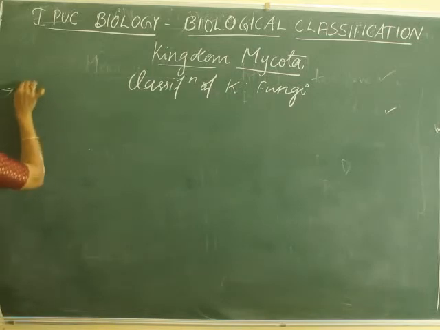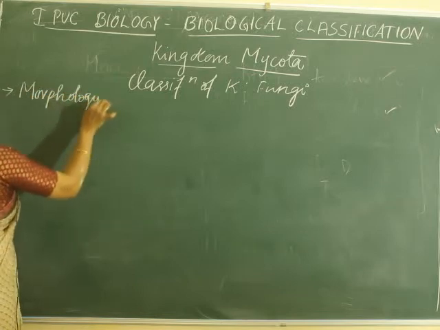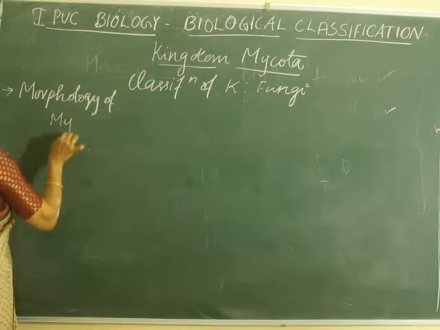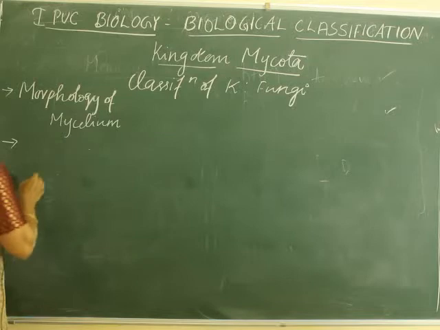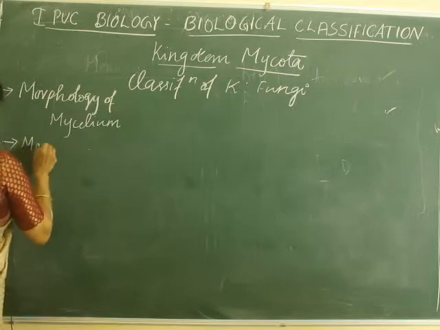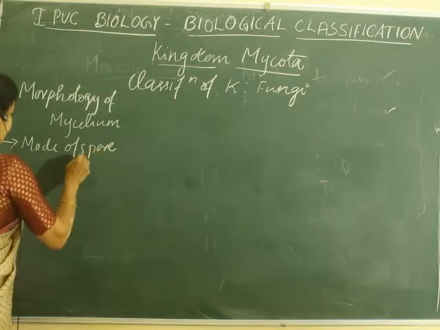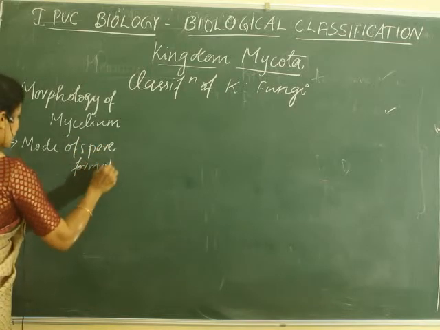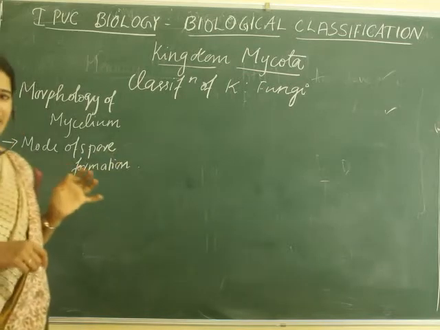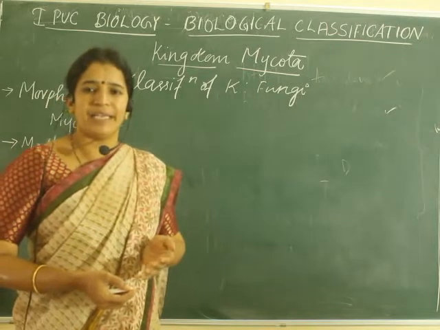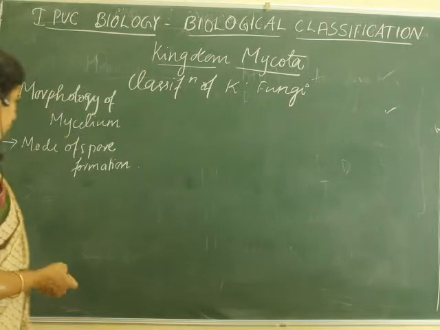On what basis it is classified, we have to understand. One basis is their morphology of mycelium. The second feature is their mode of spore formation. In some fungi, the spores are produced within their body, which is called endogenous. In some other fungi, they are produced outside the body, which is called exogenous spore formation.